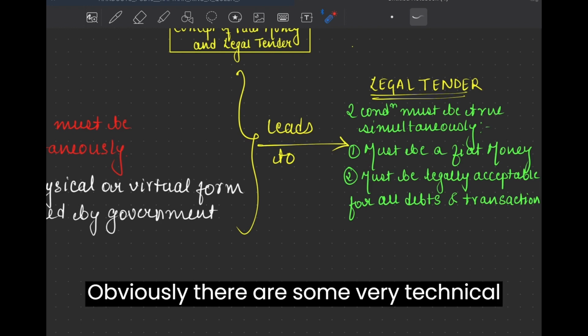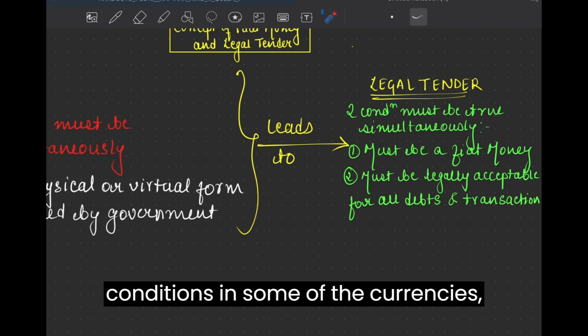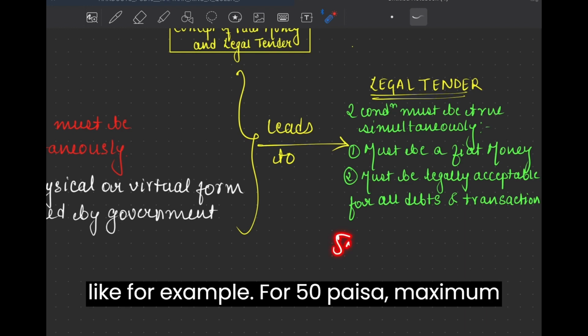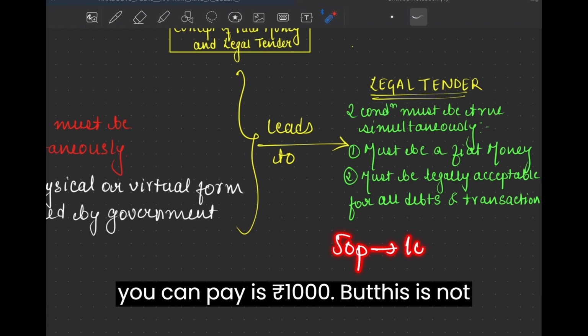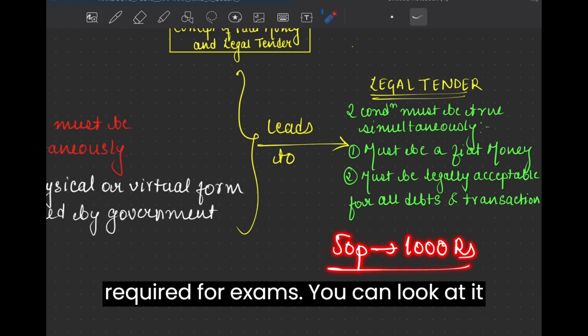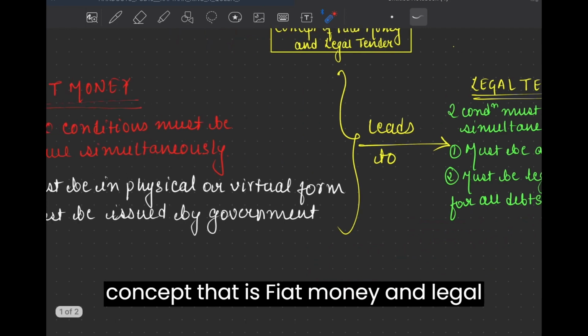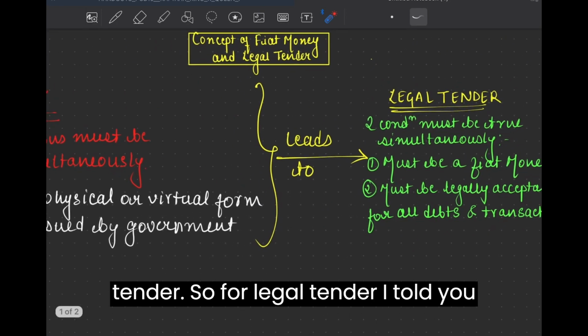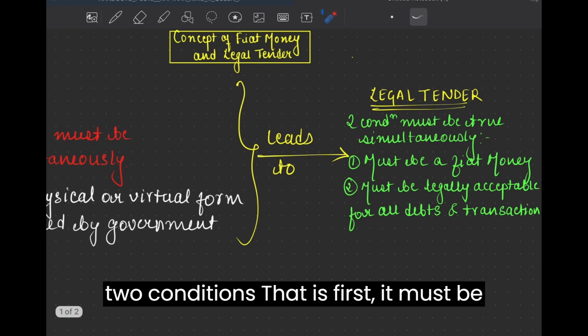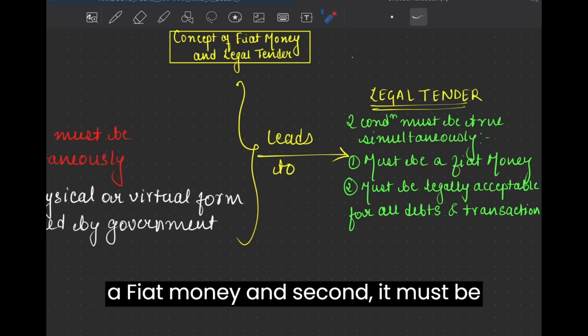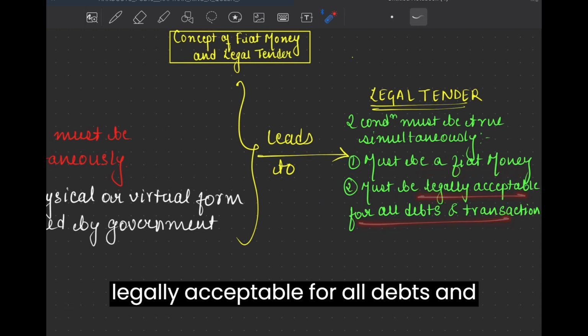Obviously there are some very technical conditions in some of the currencies, like for example for 50 paisa the maximum you can pay is 1000 rupees, but this is not required for exams. You can look at it separately. You need to focus on the concept, that is fiat money and legal tender. So for legal tender, I told you two conditions: first, it must be a fiat money, and second, it must be legally acceptable for all debts and transactions.